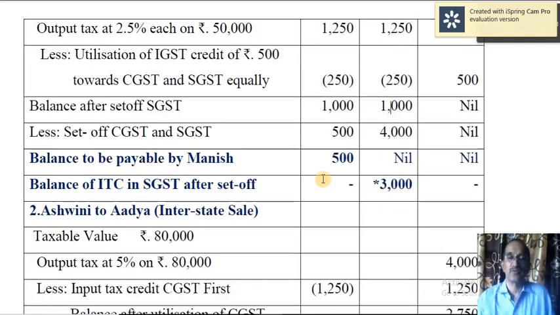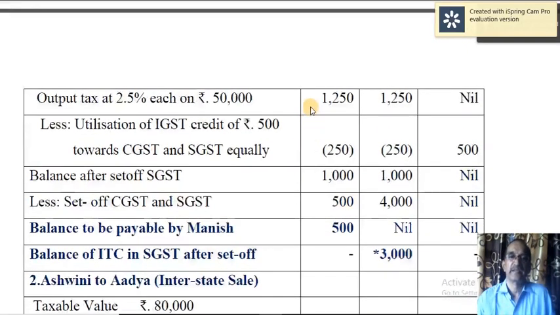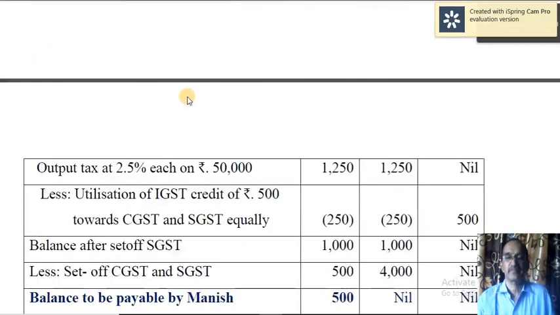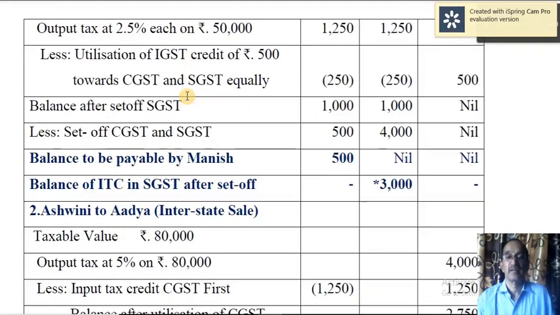Now you can make use of the input tax credit of CGST and SGST. See here, you have learned there is a balance of CGST 500 and SGST 4000. So 1000 is the CGST liability after utilizing this 250. So now you have got a credit of 500. Utilize it.